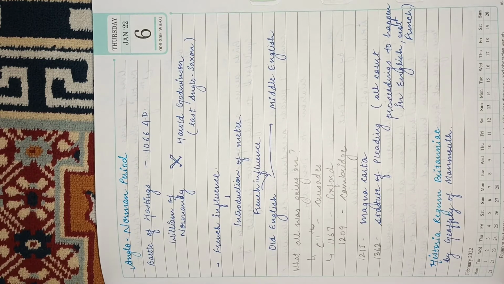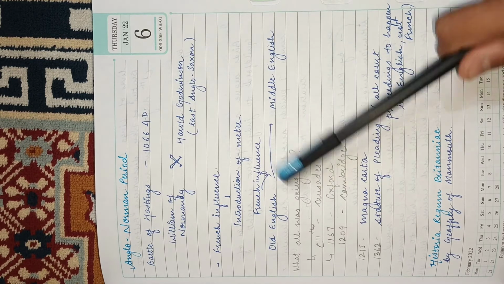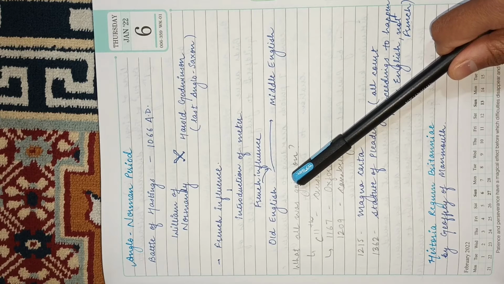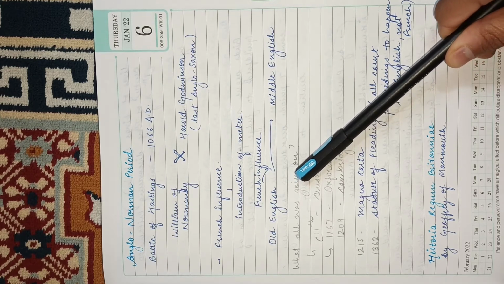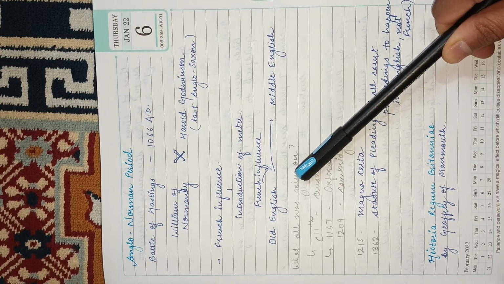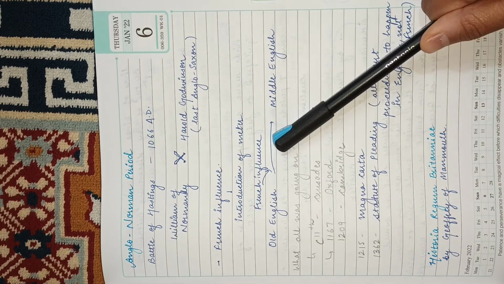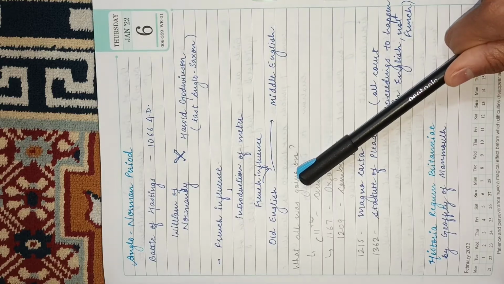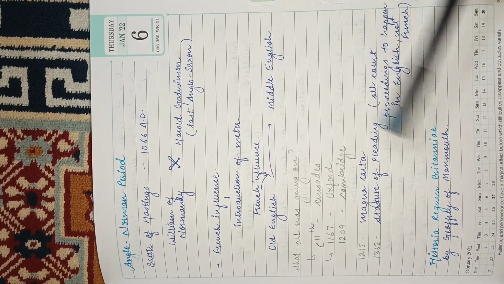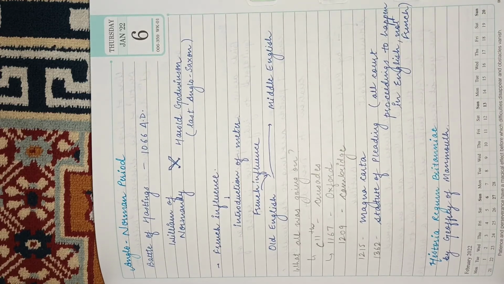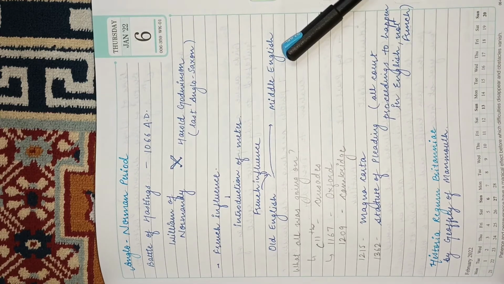So obviously, Old English, as I said, was there when the Germanic tribes came, and the influence that they caused led to the formation of Old English, right? We talked about that. Now, the French influence on the Old English will lead to the formation of Middle English. And we'll read about the Middle English literature and its attributes, perhaps.